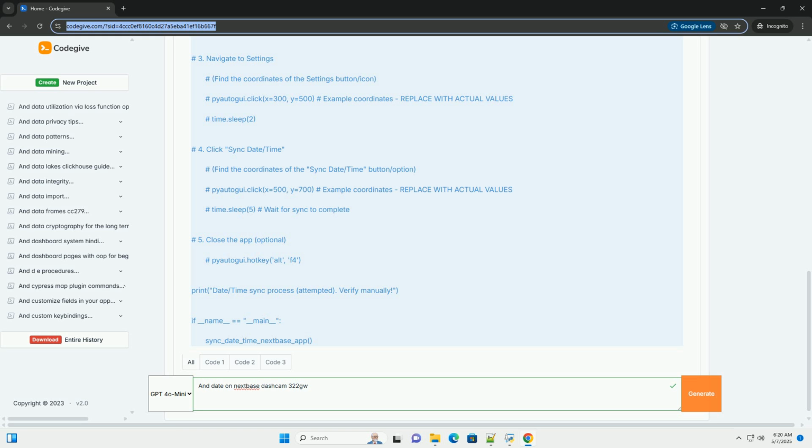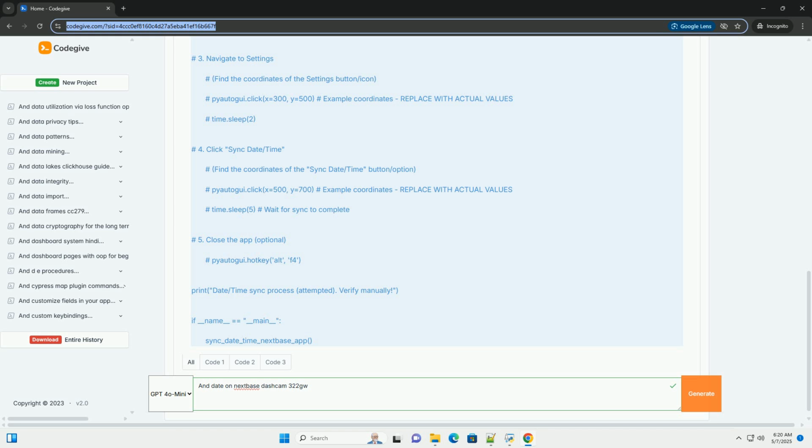Methods for setting date and time on the Nextbase 322GW. There are primarily two methods for setting the date and time on your 322GW. 1. Directly on the dashcam. This is the most common and straightforward method. 2. Via the My Nextbase Connect app, Bluetooth/Wi-Fi. This is generally the easiest and most convenient method, syncing the date and time from your smartphone.